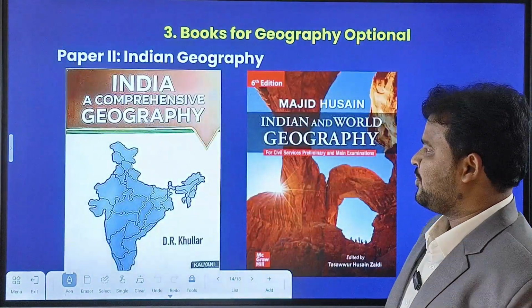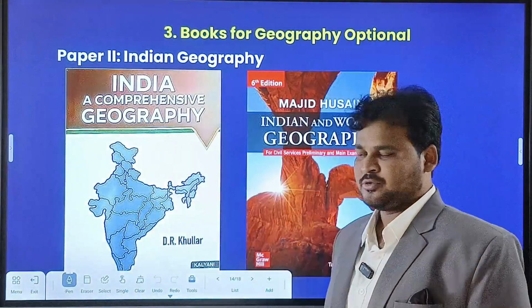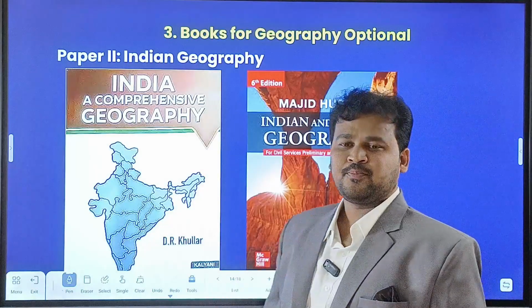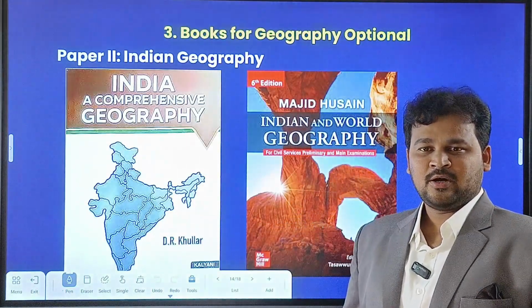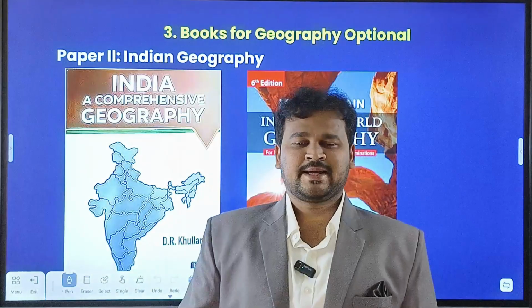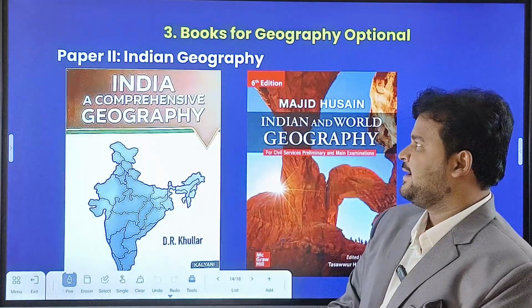And coming to paper 2, Indian geography. Here, India: A Comprehensive Geography by D.R. Khullar. You have to read this book. Also this book gives proper case studies. Along with factual information and analysis, in that book you can find the case studies. So that's why it is one of the good books to cover the Indian geography syllabus.